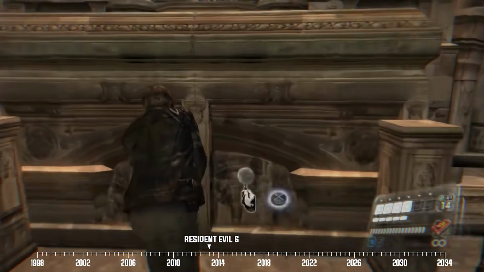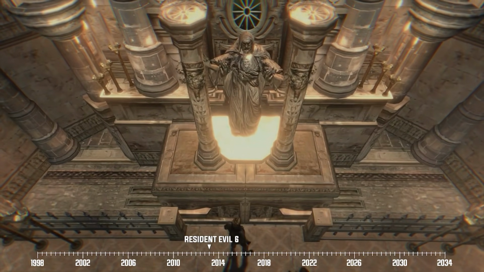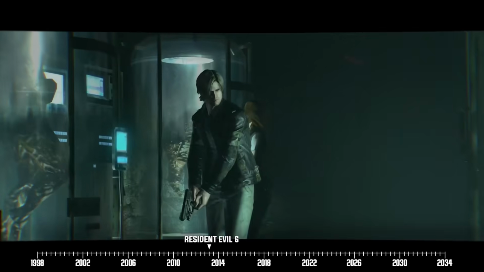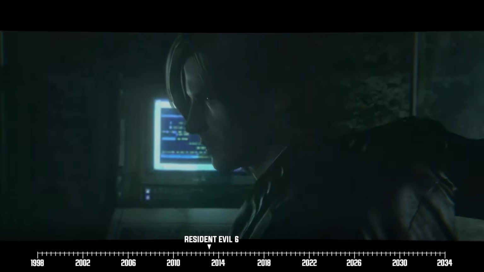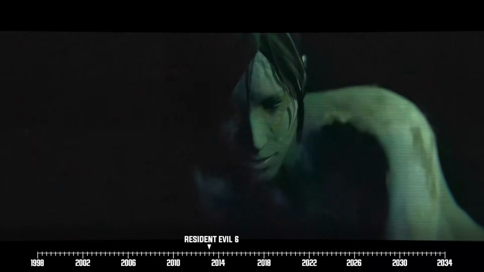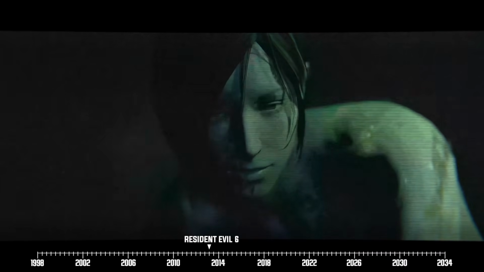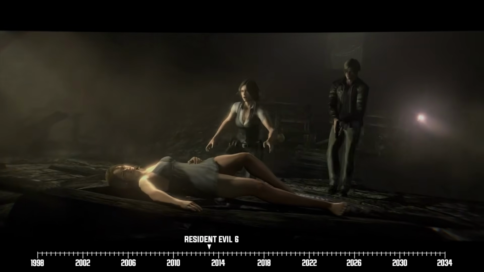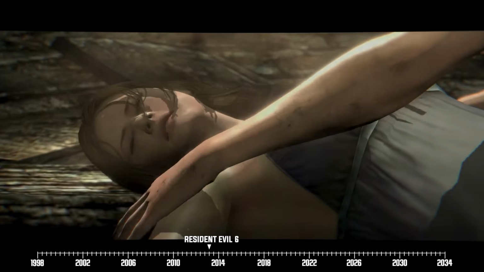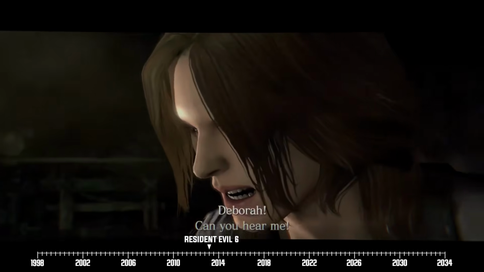Helena and Leon soon band together to pursue the terrorist, which leads them to a nearby cathedral. There, our heroes discover an underground laboratory housing a horde of Javo cocoons. But what blows Leon's mind is when he finds footage of his former lover Ada emerging from one of these husks. Leon and Helena continue their investigation and soon come across Helena's own sister, Deborah, deep within the laboratory.